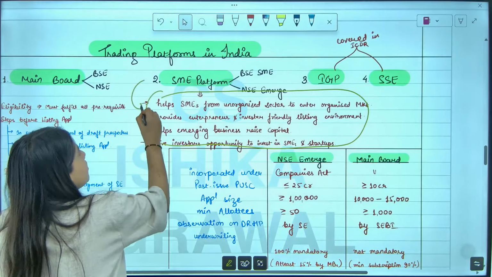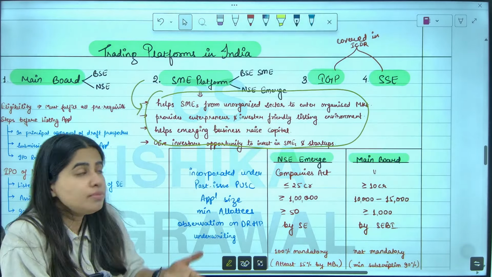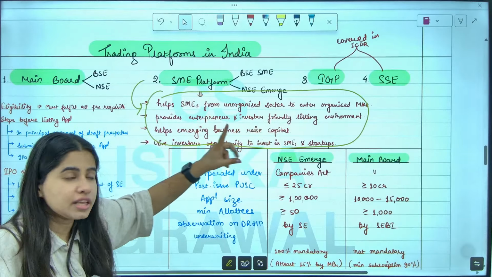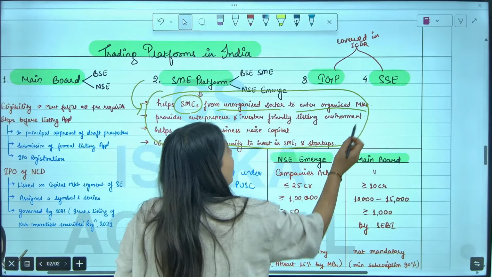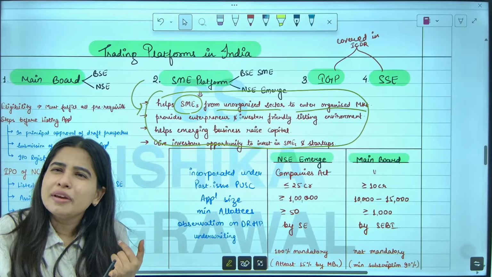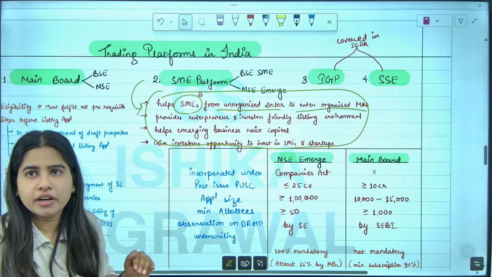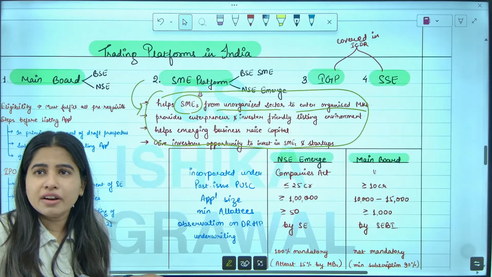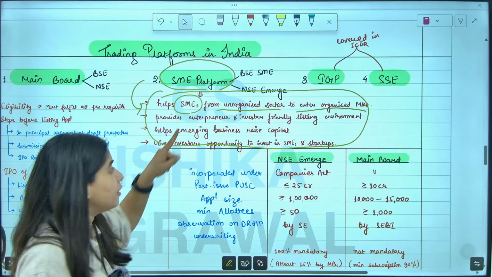Here the point is given: why did we come up with the SME platform? The benefits are given. It helps small companies from the unorganized sector enter the organized market. Those small companies with less than 10 crore paid up capital, what option is available to them? We provide them a platform to get listed through the SME platform.